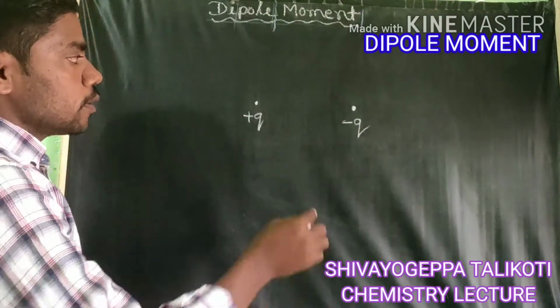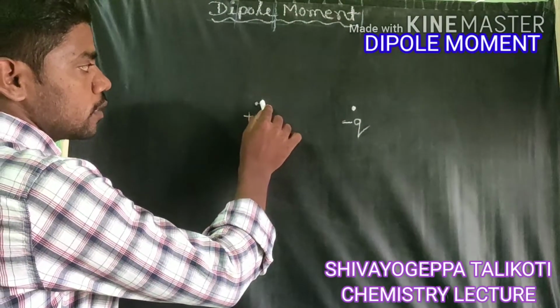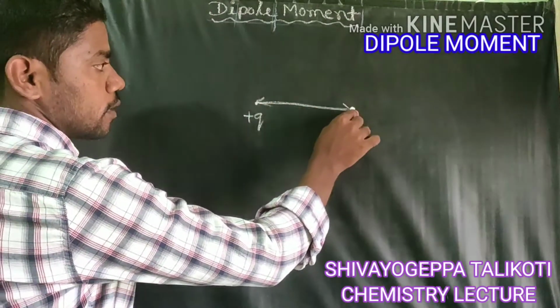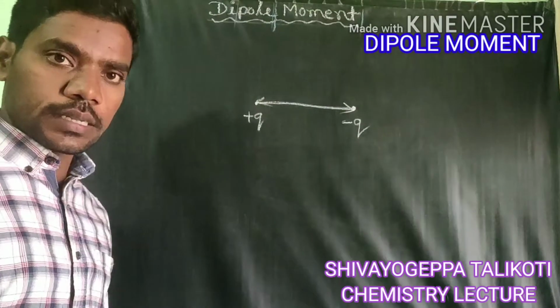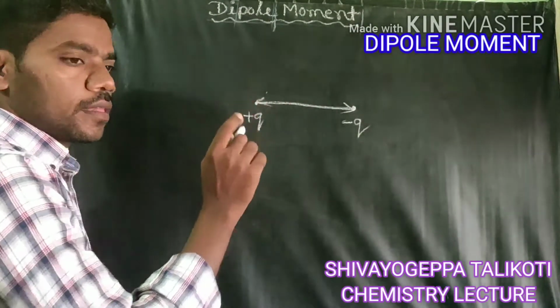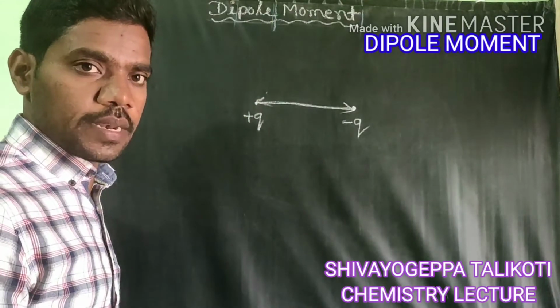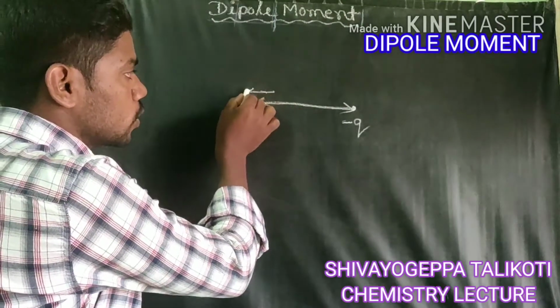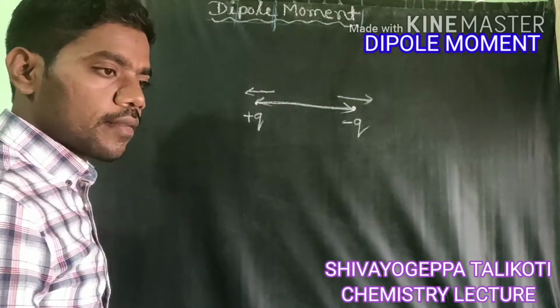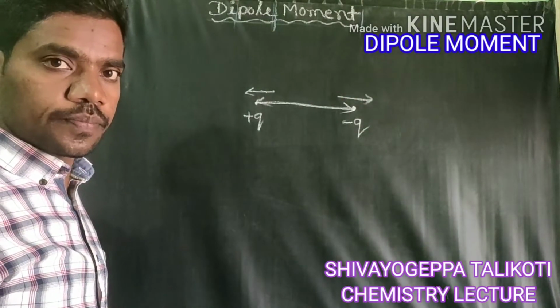Dipole means there will be two charges, positive and negative. Opposite charges attract each other. One charge is moving in this direction, the other charge is moving in that direction, because they are opposite charges.